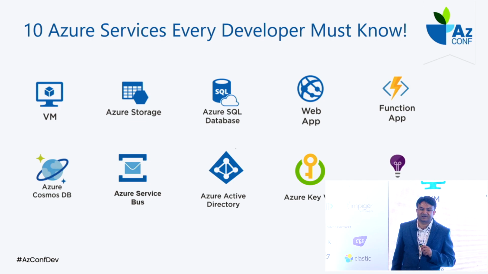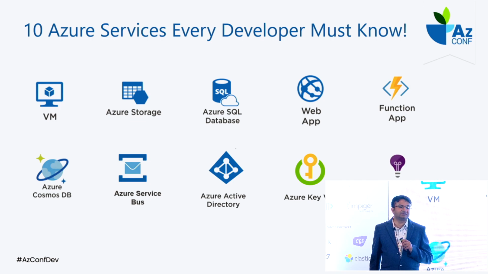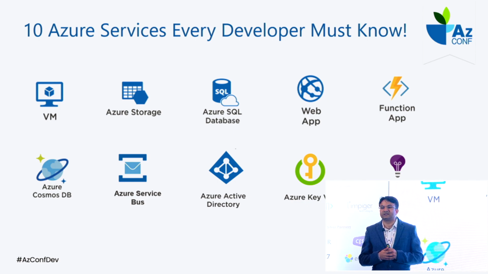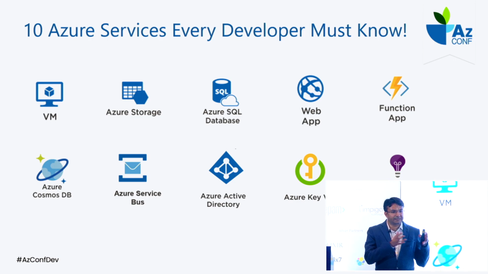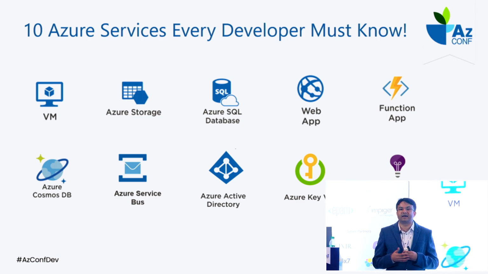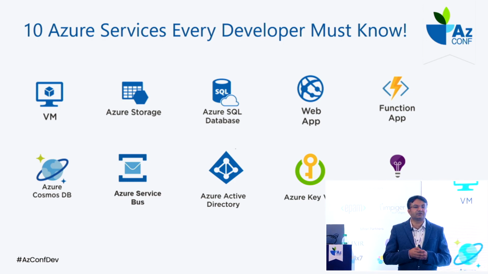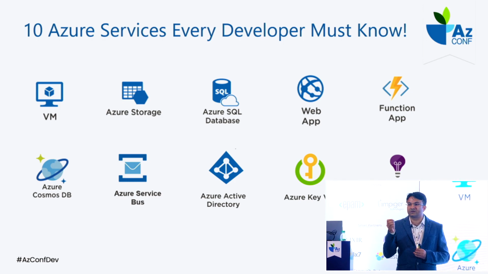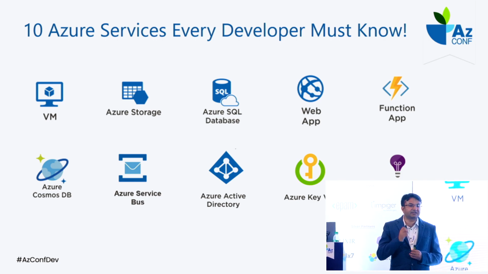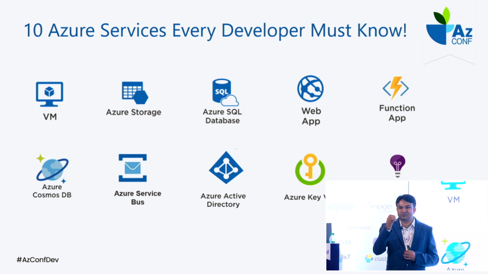The next one we have is Azure Application Insights. So far we talked about security, the hosting options, and the database ones. The next important service we have is for monitoring the application. There we have Application Insights. With the help of Application Insights, I can look into my code, which file is taking how much time, which request is taking how much time, so that by looking into that, I can optimize my application.